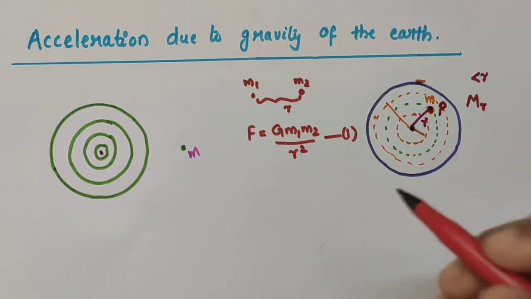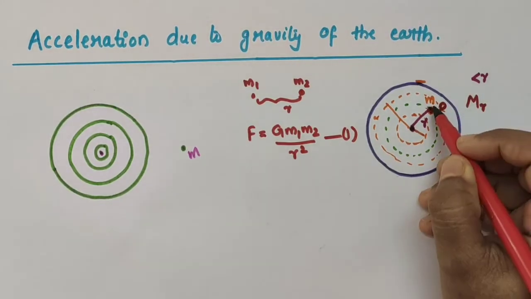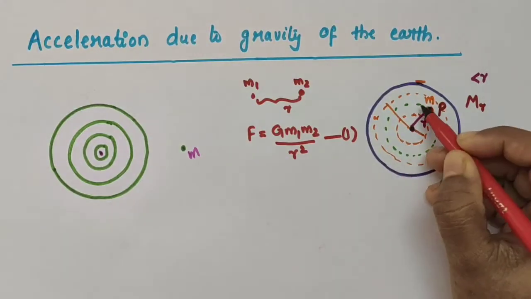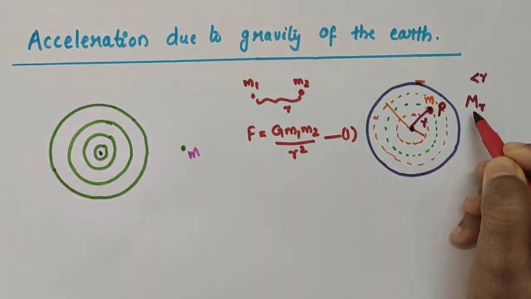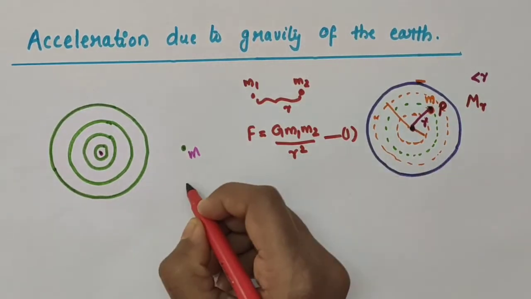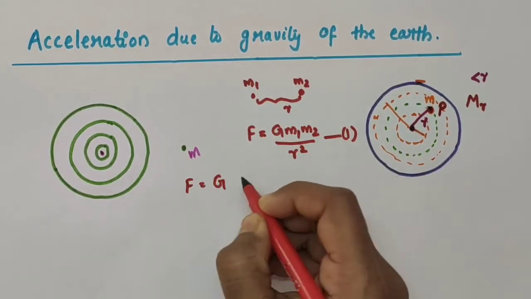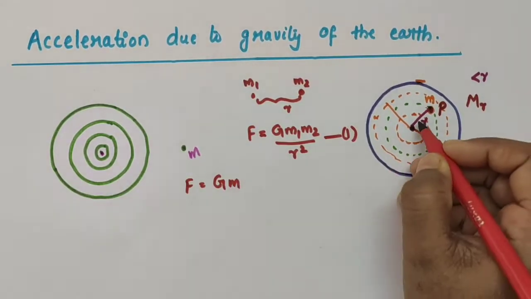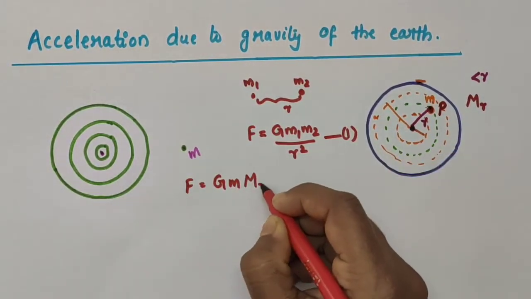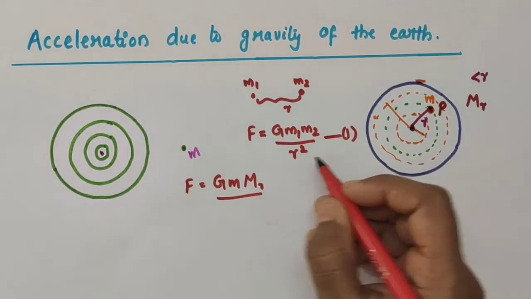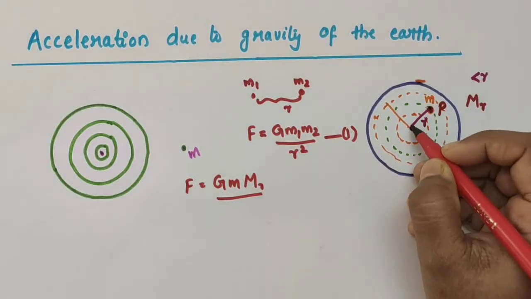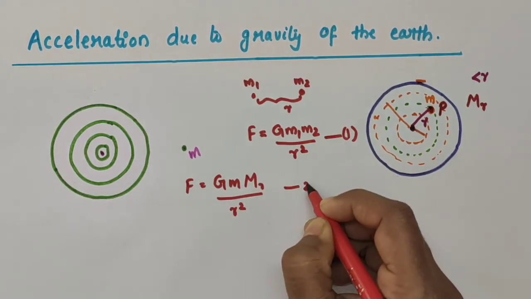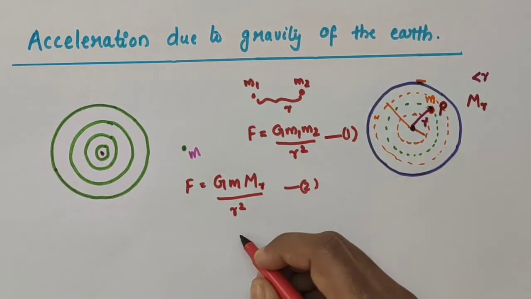Okay, so what about the gravitational force on the mass m kept at P due to this sphere, green colored one, due to the sphere of mass mr? This will be equal to what? F is equal to G into mass of this, small letter m, mass of the sphere is mr, divided by the distance of separation between them. It is r now, so r square. I am taking this as equation number 2.